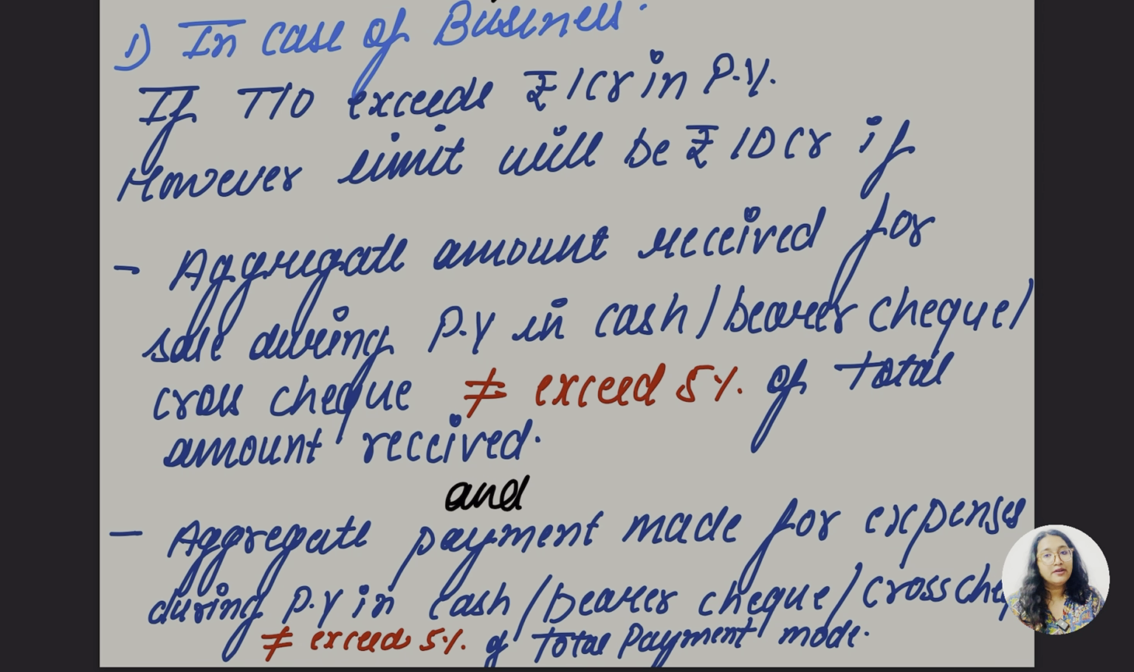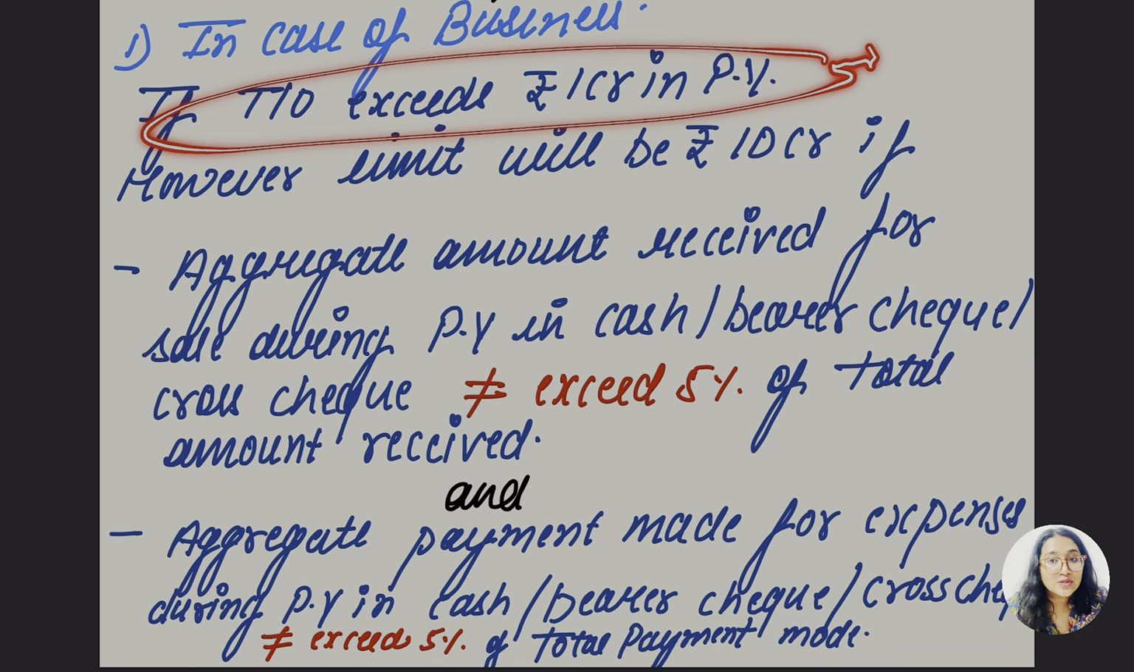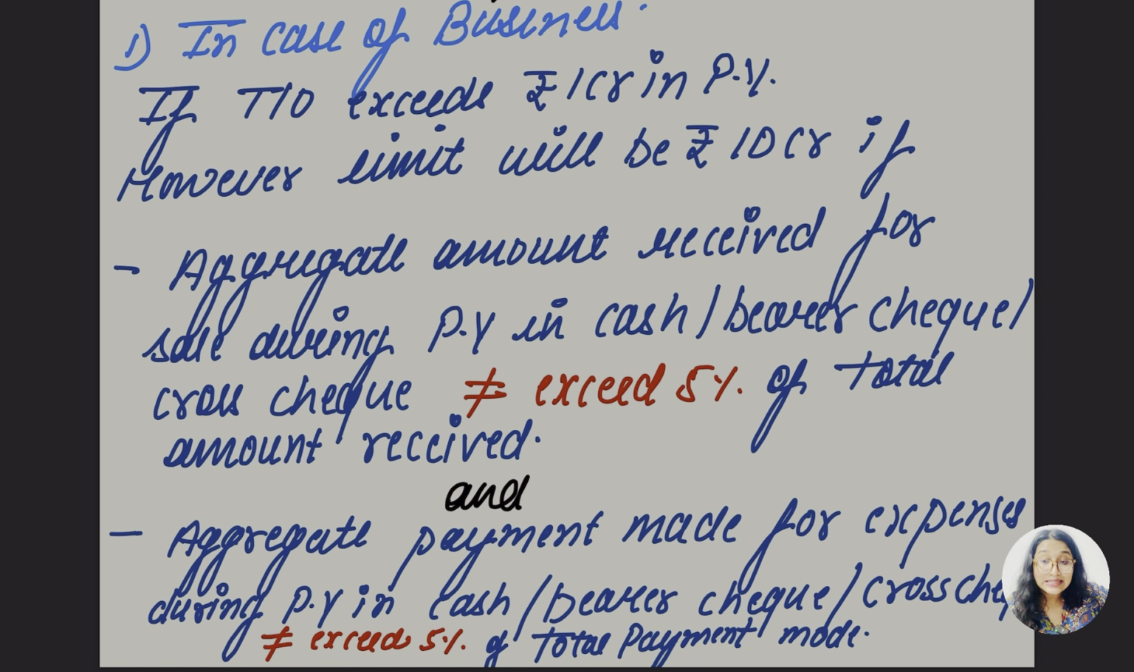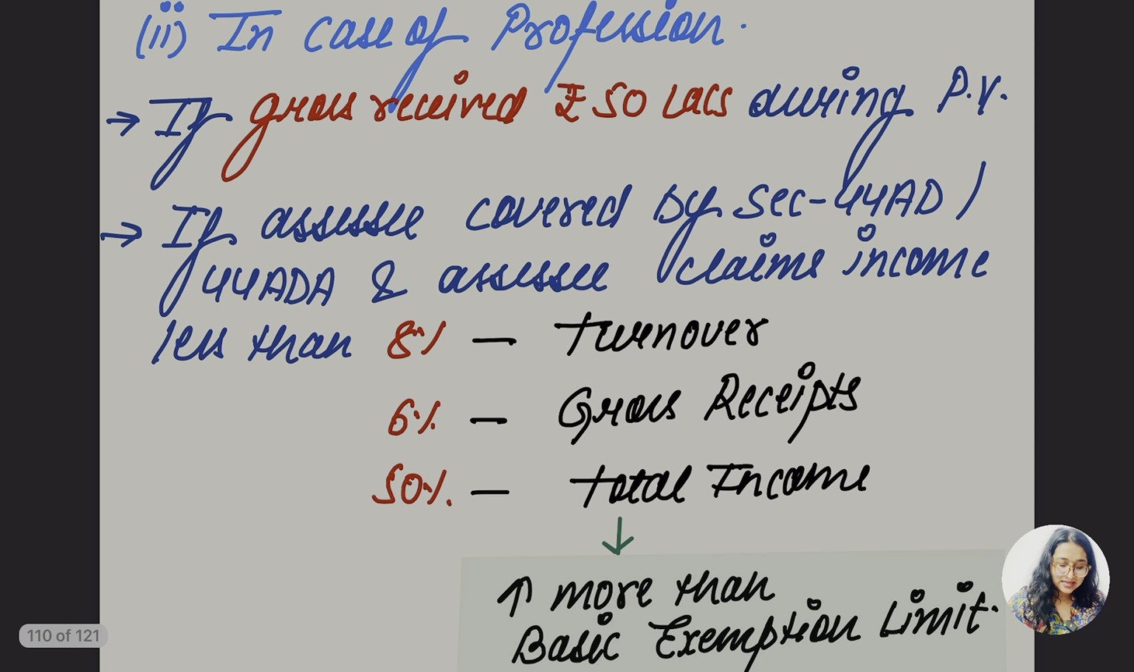Then if that limit is 10 crore, what happens above 10 crore? Tax audit has to be done. Otherwise, the turnover limit is going to be 1 crore. If the expenses done in cash, bearer cheque and crossed cheque exceed 5%, then the limit is 1 crore. Understood so far? And for the sale amount, again if you are receiving more than 5% of the total amount in cash, the limit would be 1 crore again. Okay, that is clear.